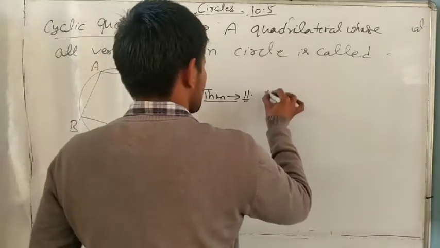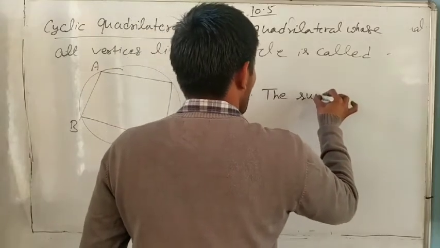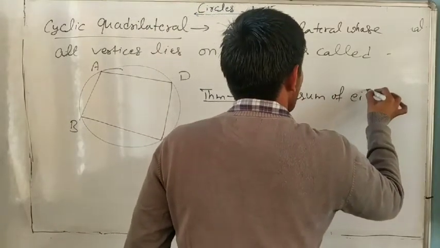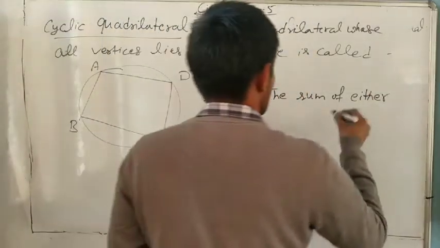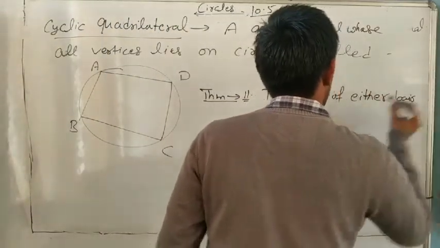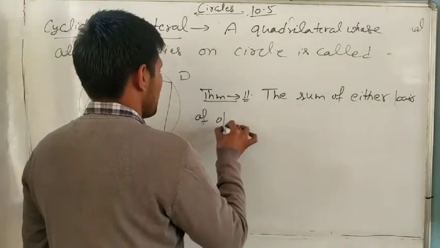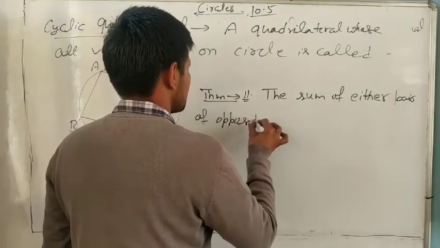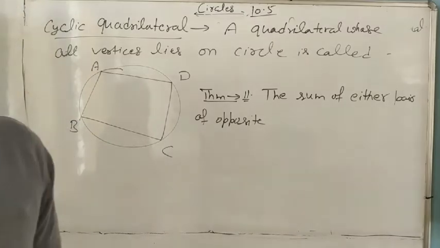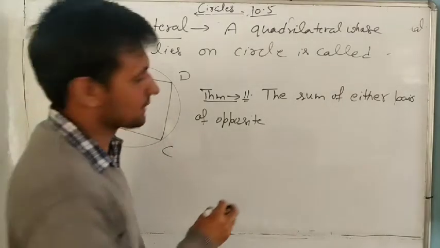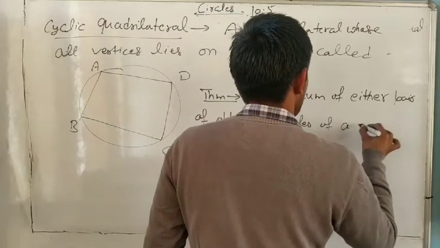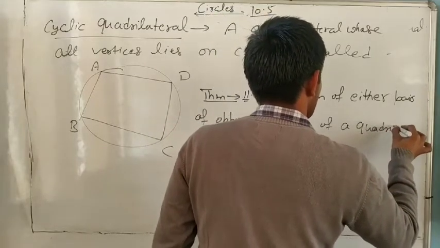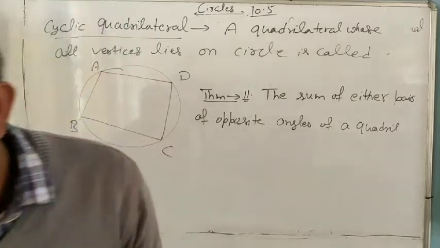So you write: the sum of either pair of opposite angles of a cyclic quadrilateral.